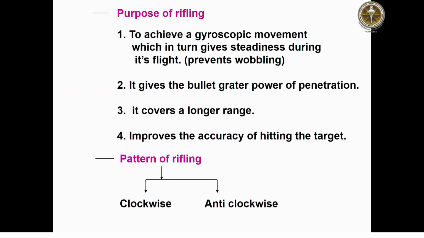The purpose of the rifling is to achieve a gyroscopic movement, which in turn gives steadiness during its flight and prevents wobbling. It gives the bullet a greater power of penetration, covers a longer range, and improves the accuracy of hitting the target. There are two types of rifling: clockwise and anti-clockwise rifling.